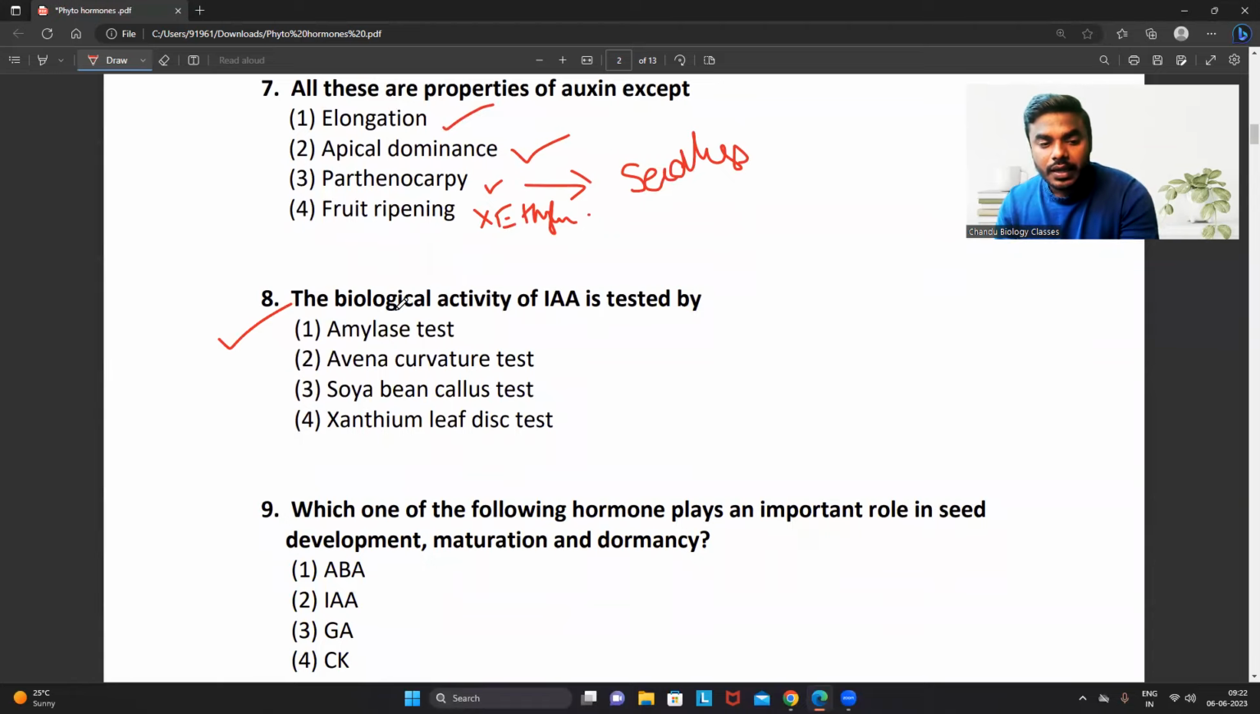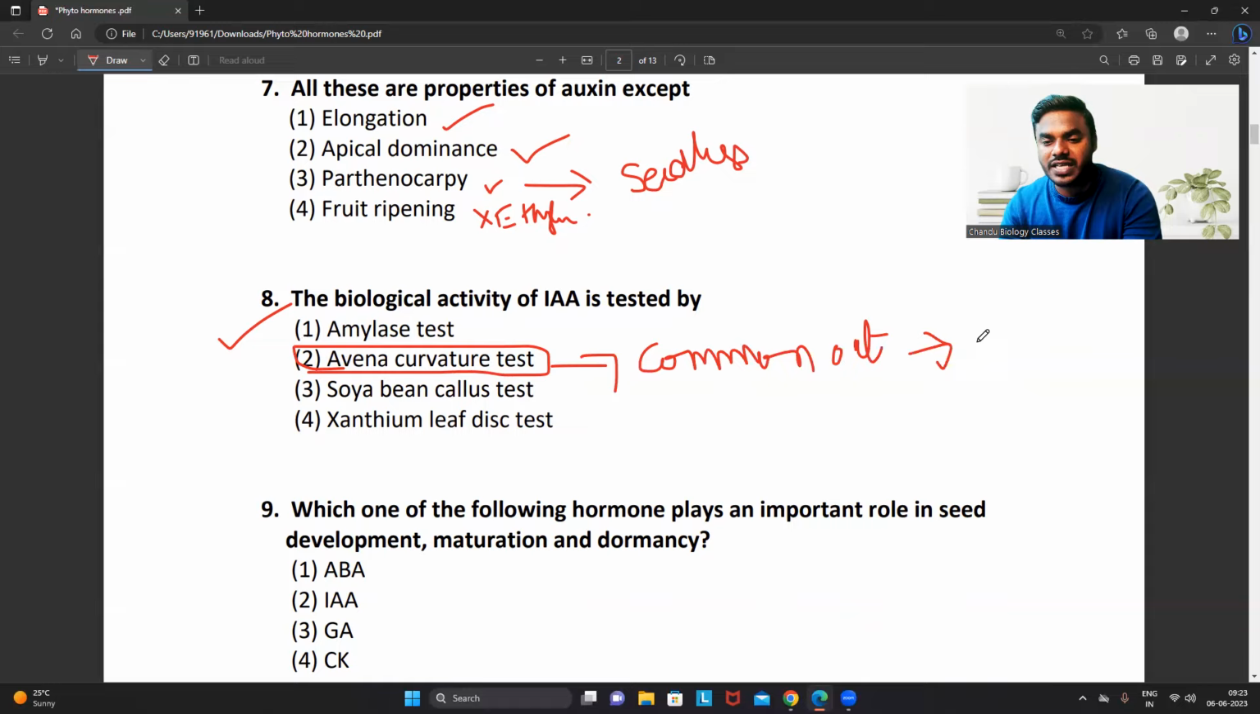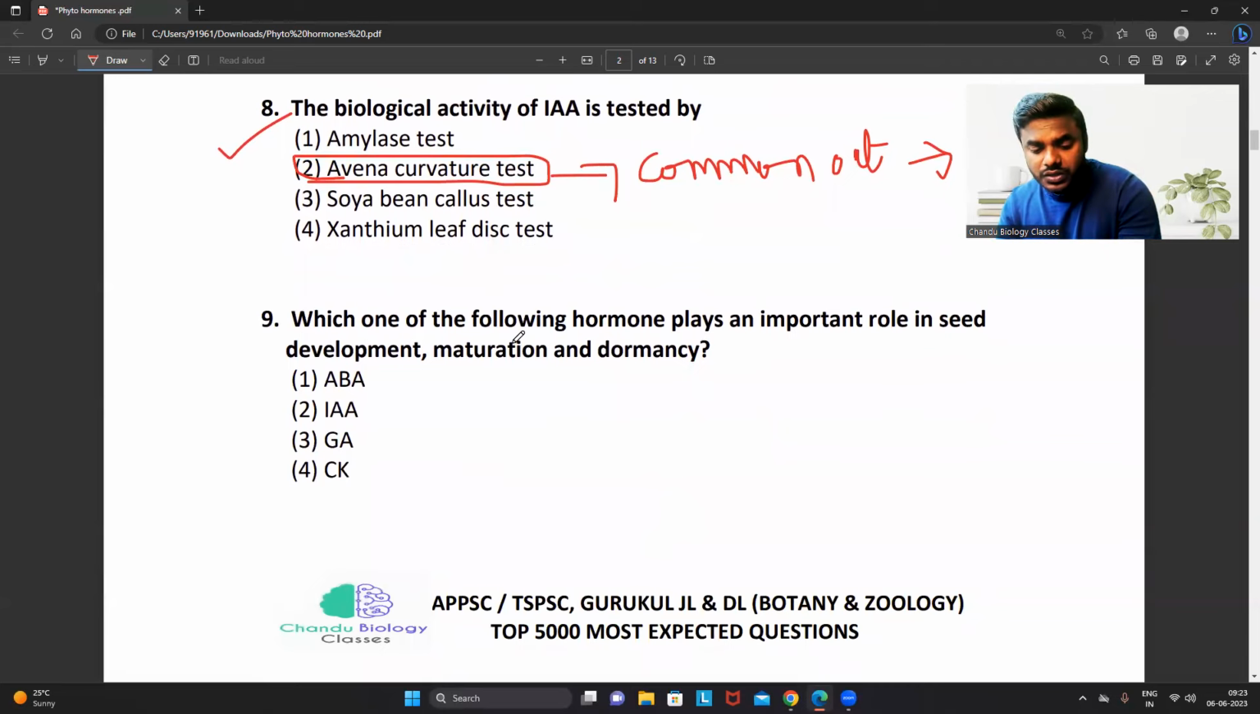Question number 8. The biological activity of IAA is tested by, as we studied in the morning, a confirmatory test for the presence of auxin. What do we call it? The Avena coleoptile curvature test, which we have done in the common oat plant. Who is the scientist who performed this experiment? We discussed, right? Francis Went.